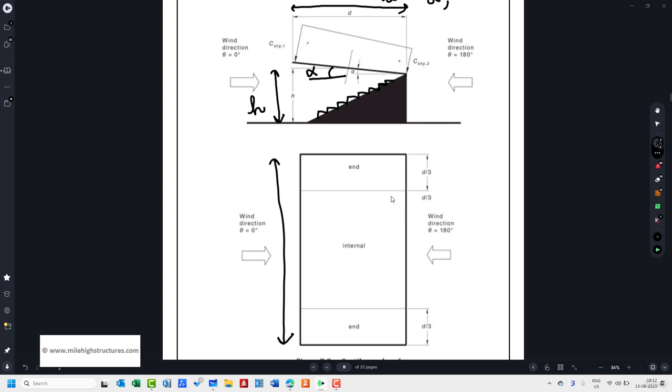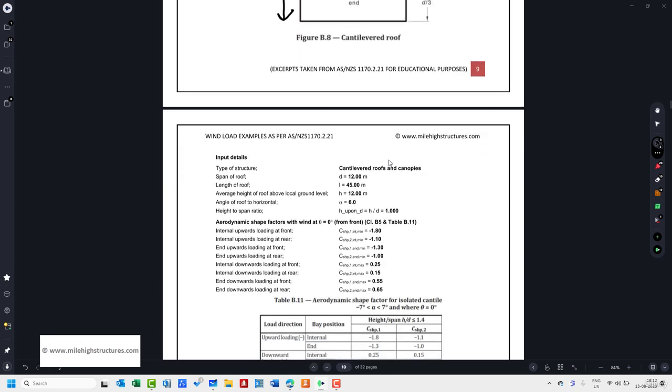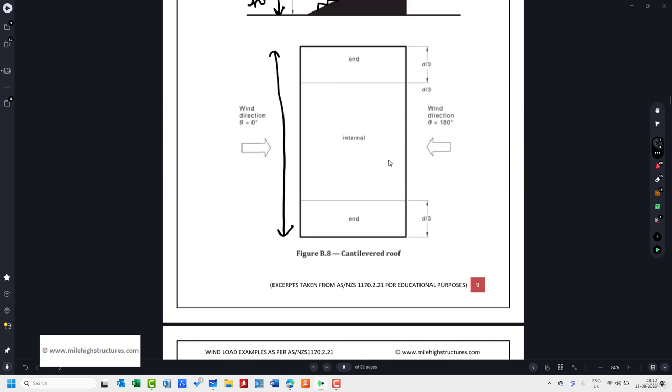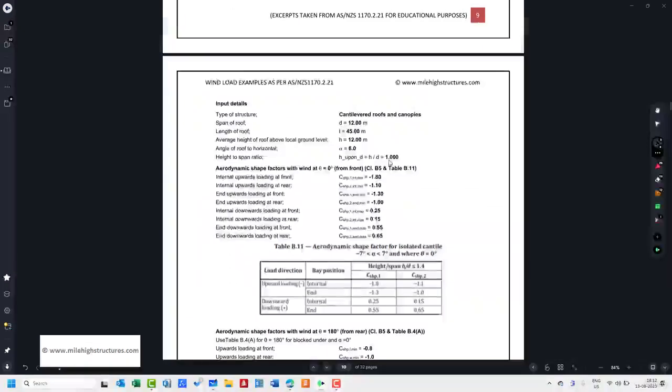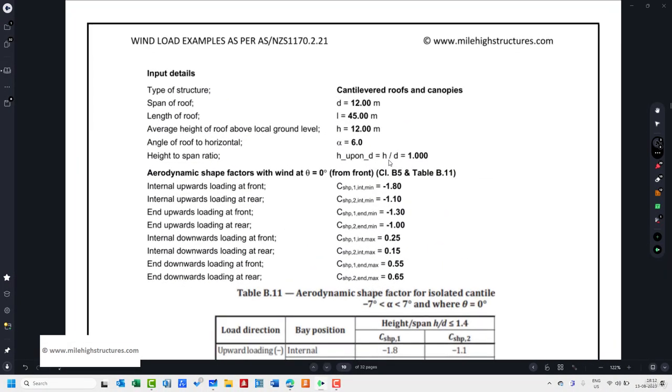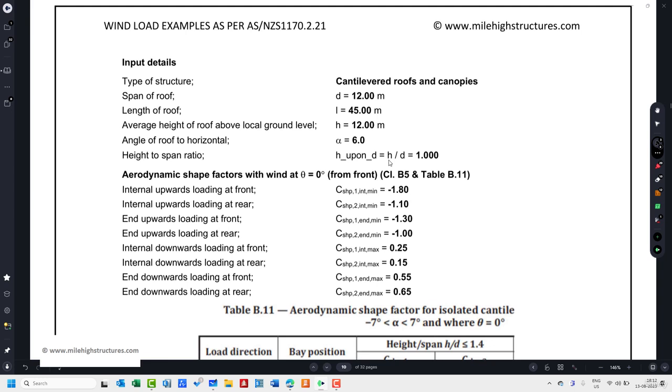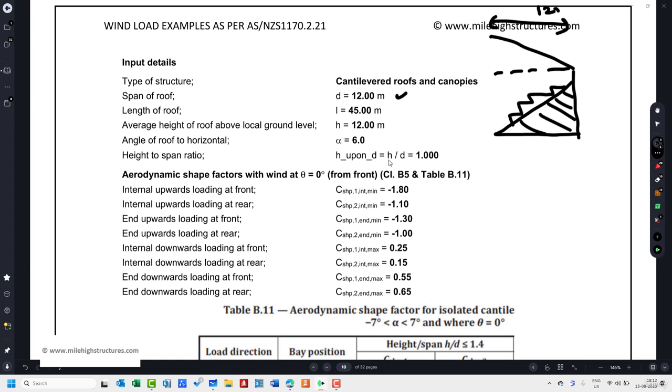Now, what exactly is this end, internal, end, and all these parameters? We shall also discuss that, but first let us jump onto the practical example, so that while solving the example I shall explain all the parameters that are involved. First assumption, like we have done in the earlier lecture also: let us assume the span of the roof is 12 meters. So if this is the cantilever roof, and this is the span, and this is the seating arrangement of the stadium, the span of the roof here is 12 meters.